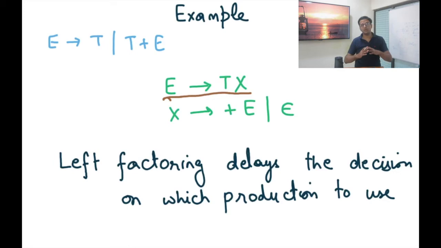So I have been able to delay my decision. And how much have I been able to delay it? In this case, by an entire substring that would have matched T. And so now the grammar potentially is LL1, except that we also need to do similar things for T.